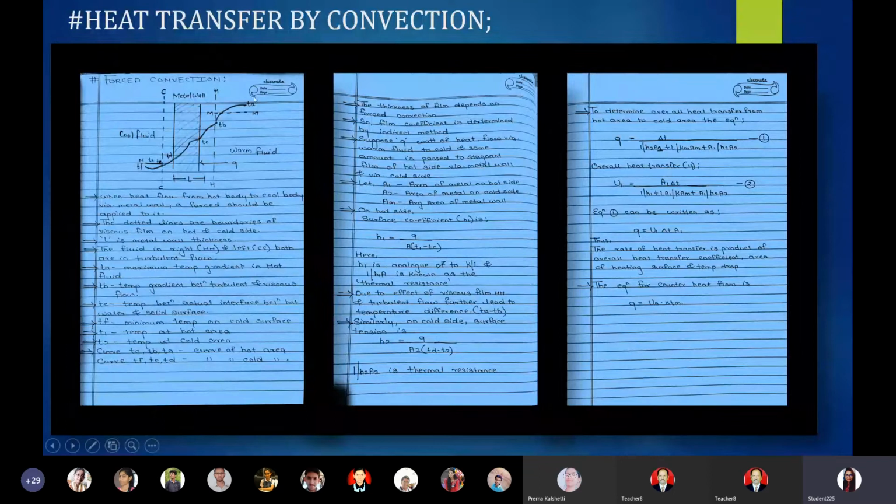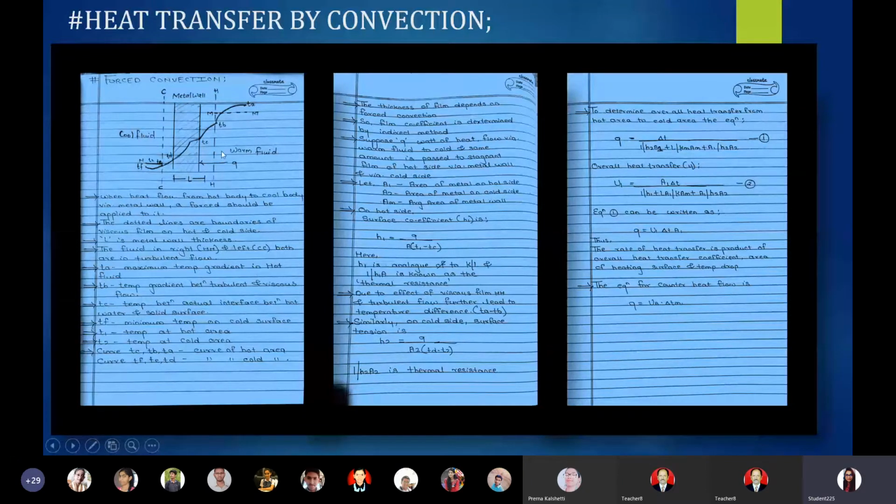So here in this diagram, you are seeing this rectangular portion which is the metal wall of thickness L, and this dotted line is what? They are the boundaries of viscous film on hot and cold side. Warm fluid and cool fluid, or hot area or cold area, anyhow you can write. So L is the thickness of metal wall.